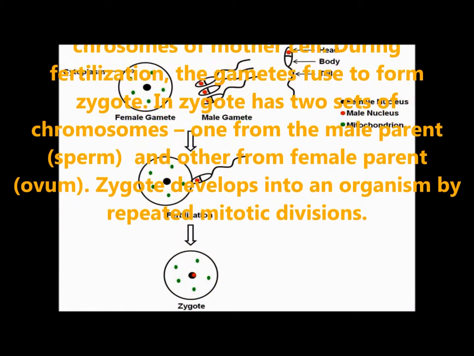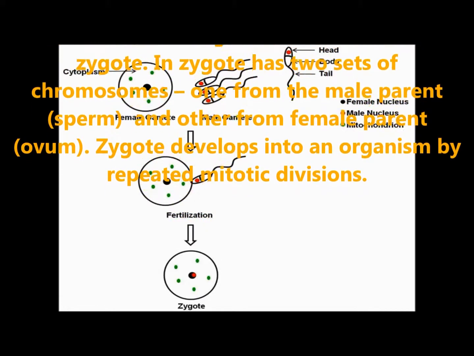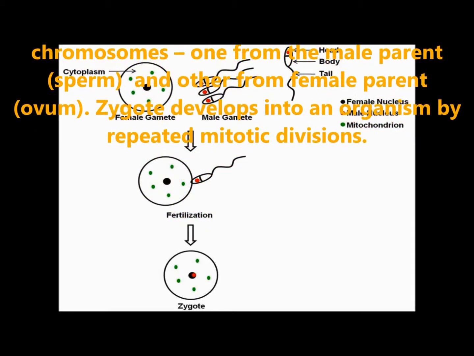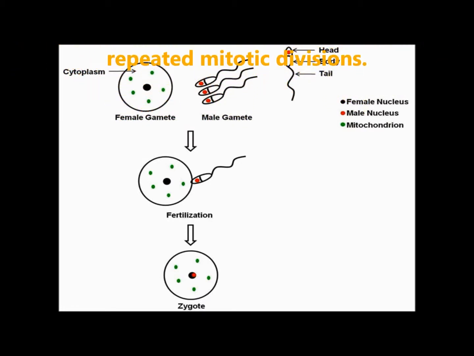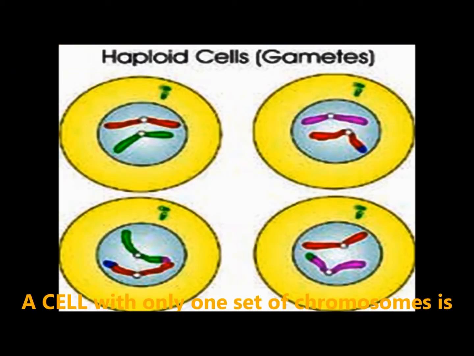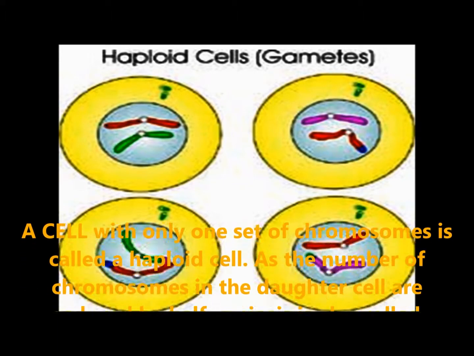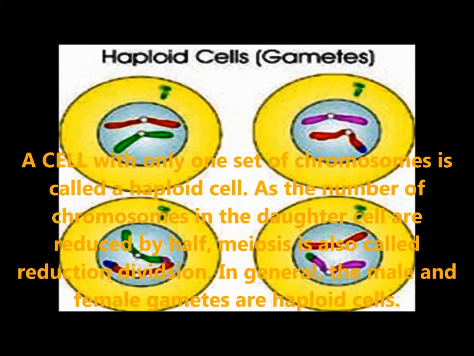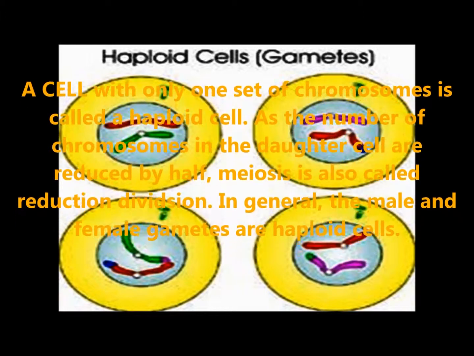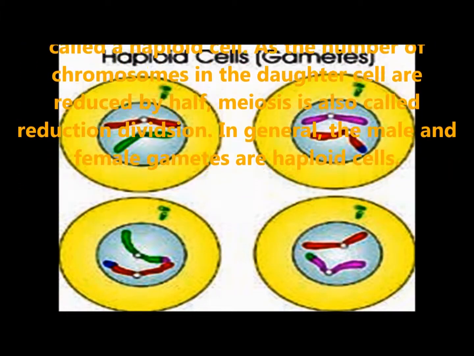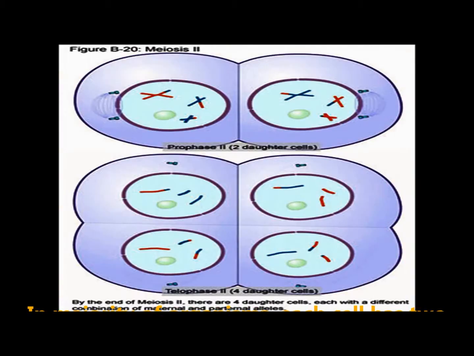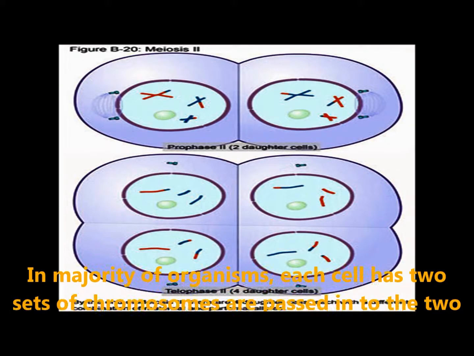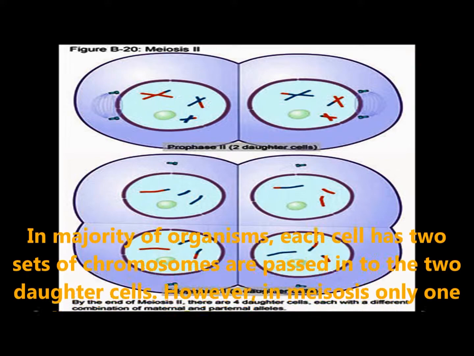One set is from the male parent, called the sperm, and the other from the female parent, called the ovum. The zygote develops into an organism by repeated mitotic divisions. A cell with only one set of chromosomes is called a haploid cell. As the number of chromosomes in the daughter cells is reduced by half, meiosis is also called reduction division. In general, the male and female gametes are haploid cells.